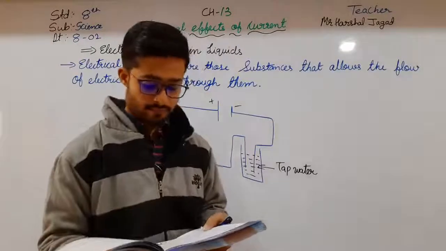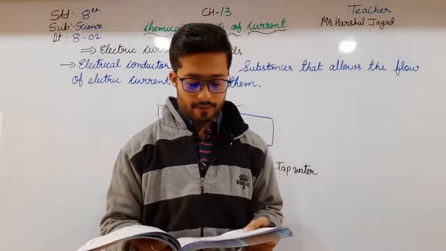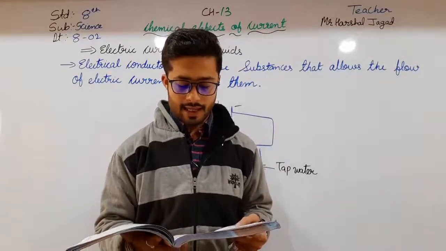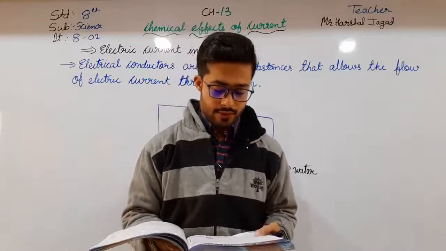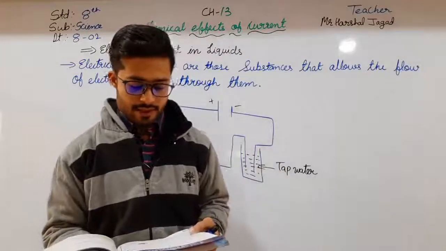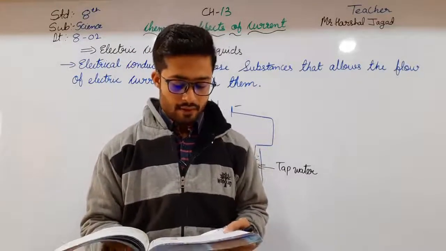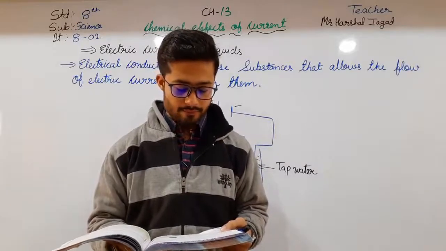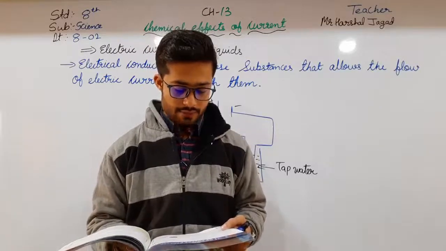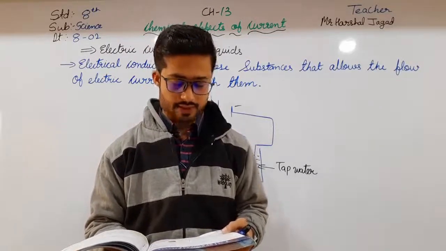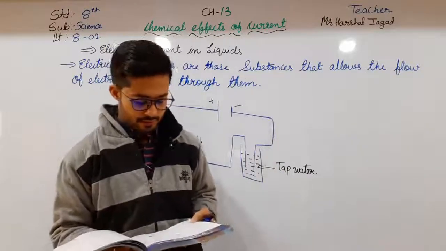Here we need a plastic cup, a 9-volt cell, insulated copper wire, a light emitting diode, that is LED, and tap water. Connect the wires as shown in the figure. Make sure that you connect the longer lead of the LED to the positive terminal of the 9-volt battery. Then dip the free ends of the two wires in the water. Make sure that the free ends of the wires do not touch each other under the water. Then, what you will observe is the observation and discussion.